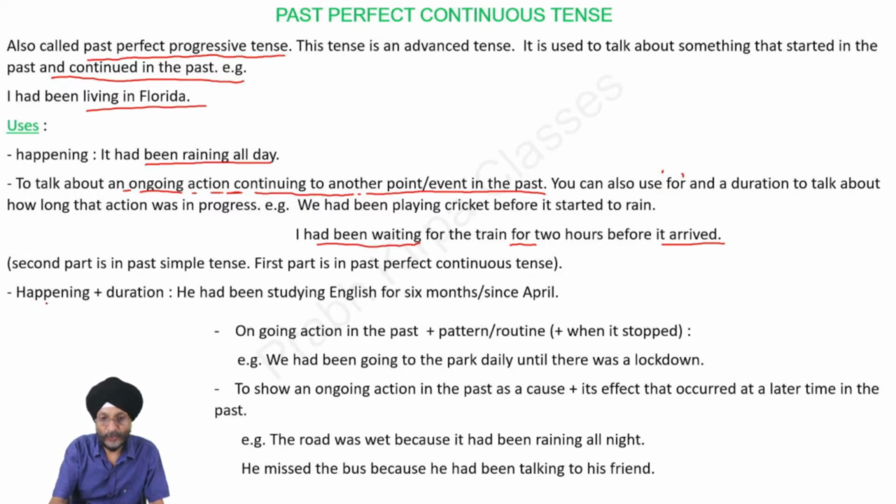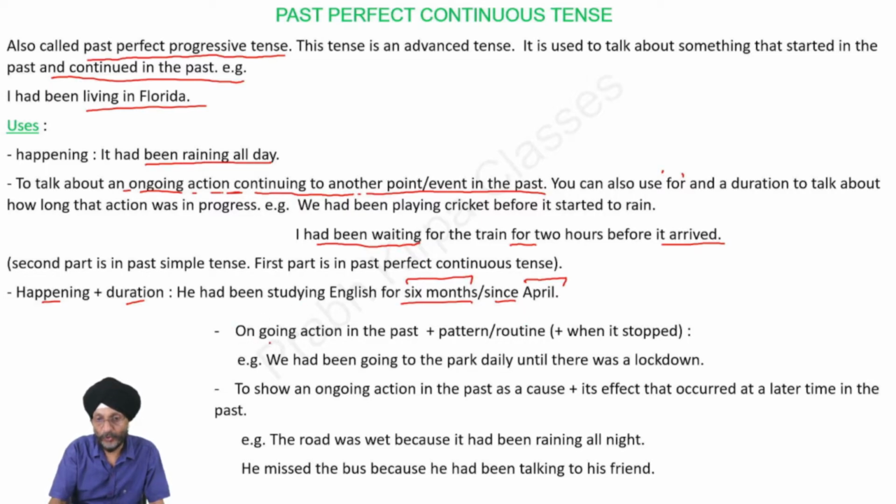We can also use this tense for happening plus duration. He had been studying English for 6 months, or we can also say he had been studying English since April. Here the duration has been given, 6 months, or the exact point in time has been given.